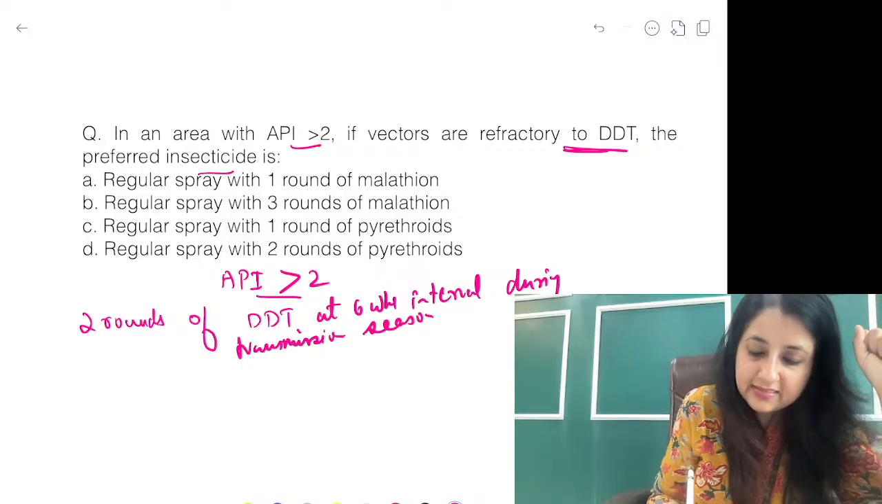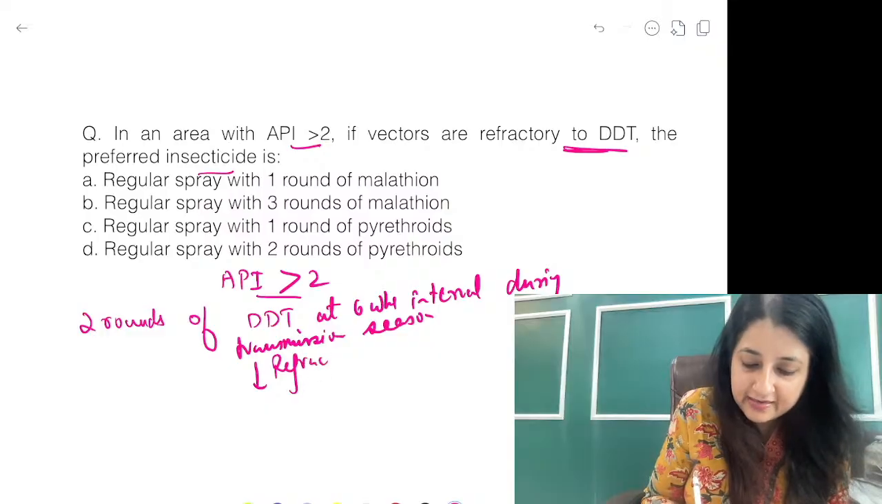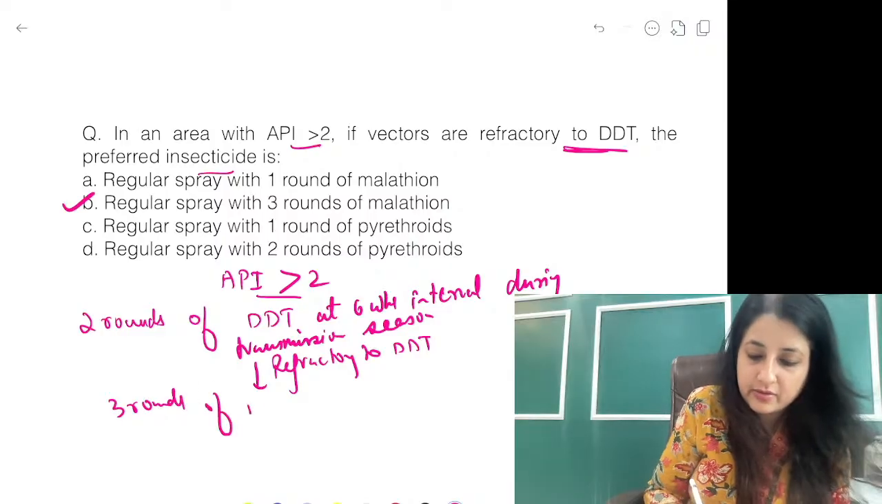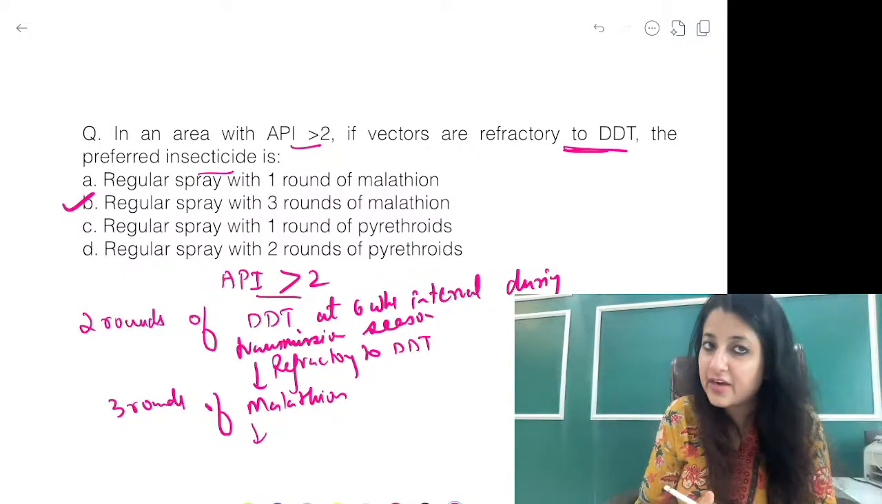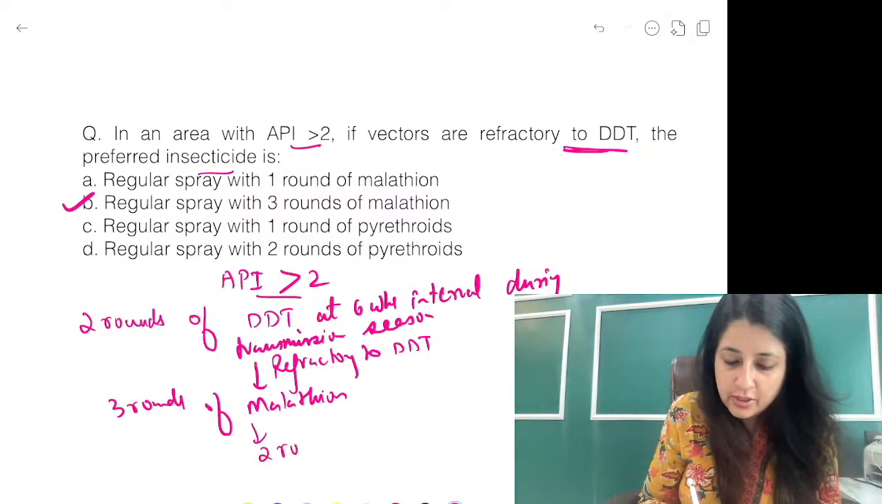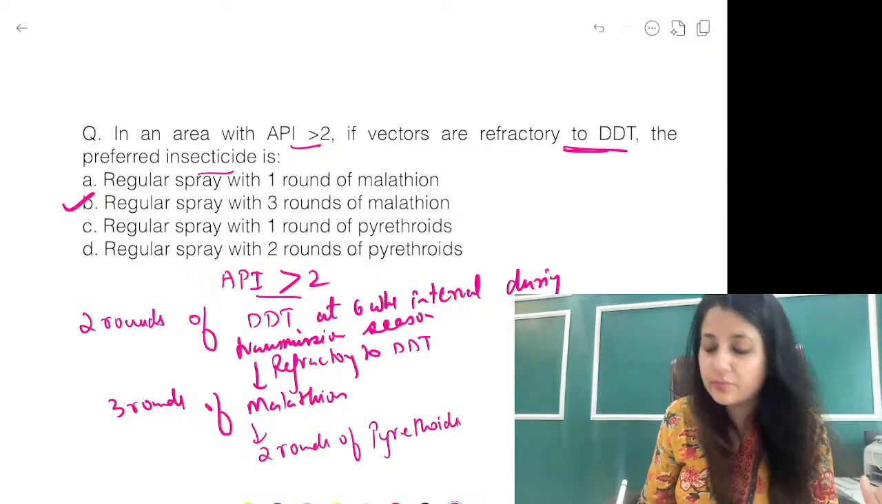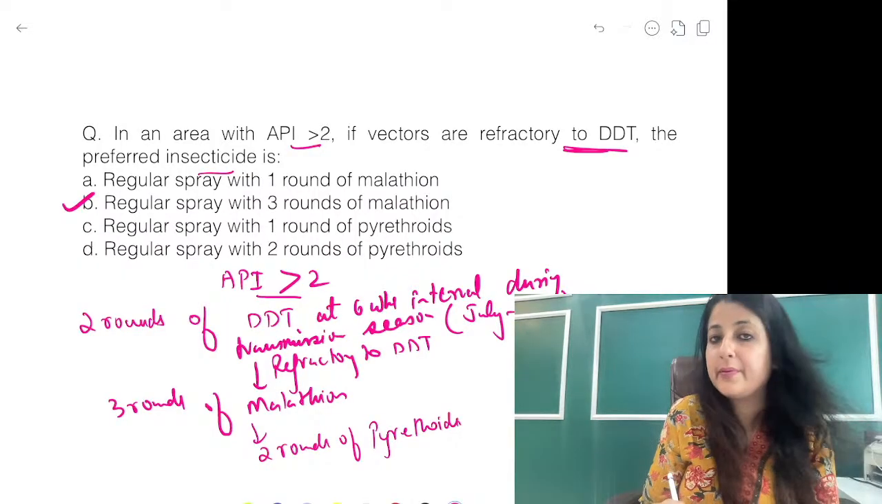If the vector is refractory to DDT, then we shift to what? We shift to 3 rounds of malathion. Again 6 weeks intervals during transmission season. If it is refractory to malathion, we shift to 2 rounds of pyrethroids. The important thing is transmission season. Transmission season is July to November.